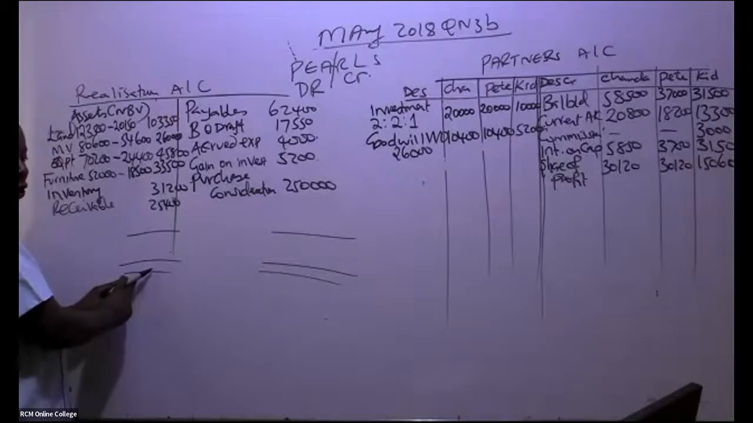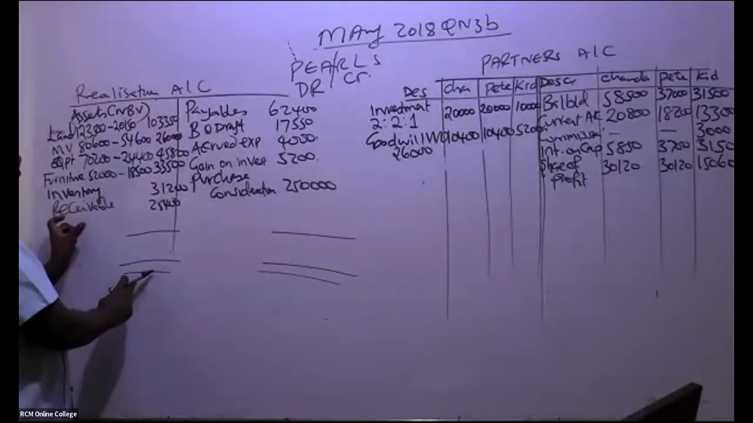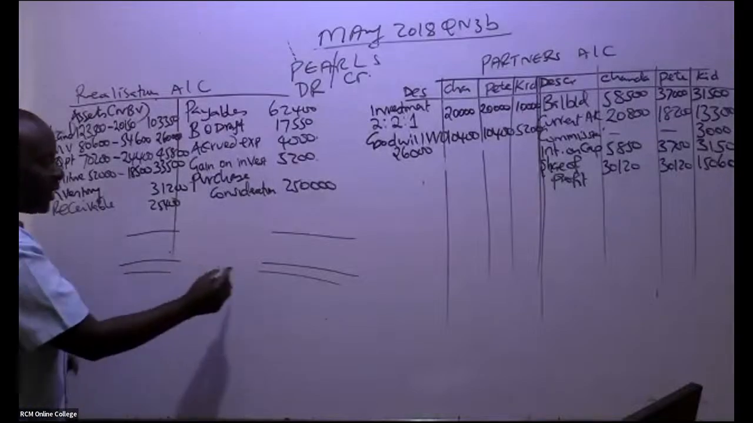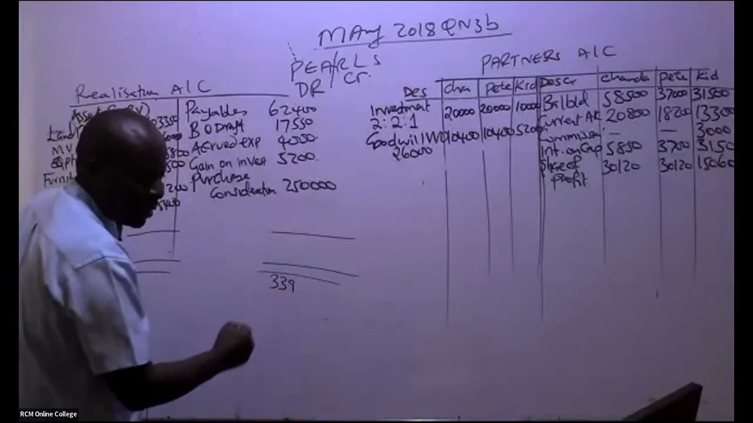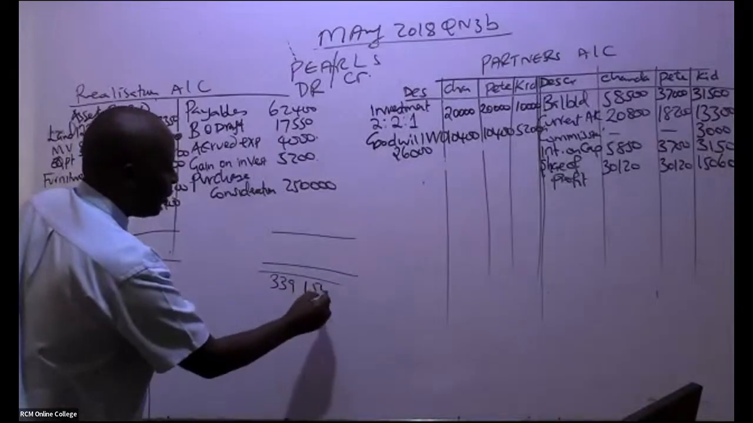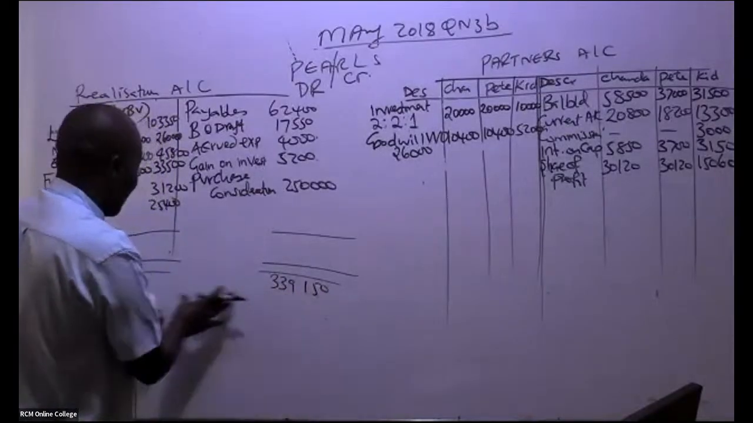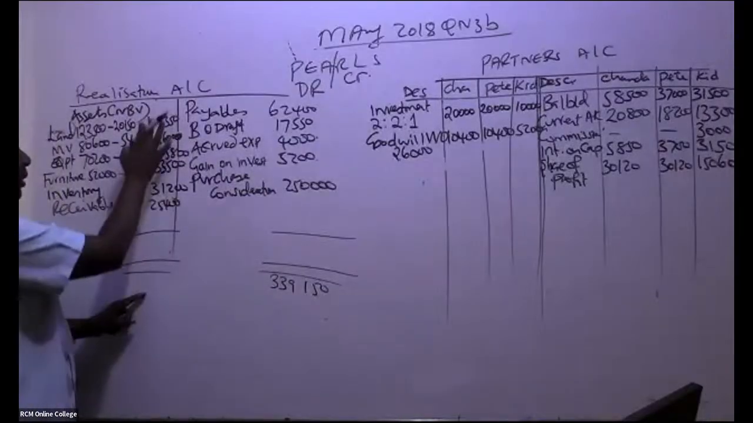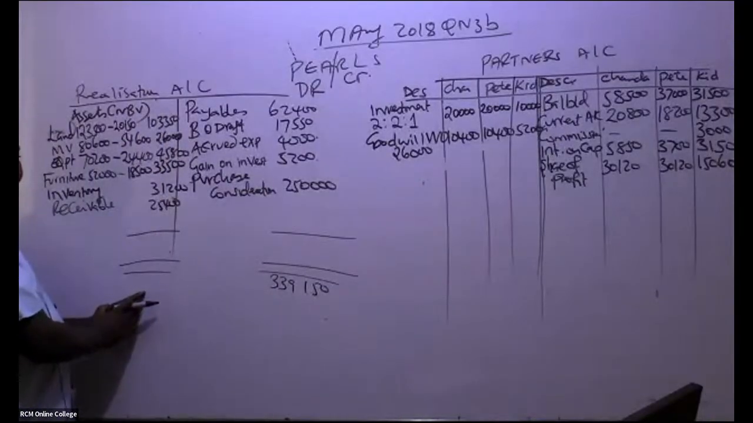If goodwill wasn't written off, thanks for that question, and you are told it has automatically been taken over by the new company, you would have debited it here. So the credit side, I'm being told, is 339,150. How about the debit? Somebody add.